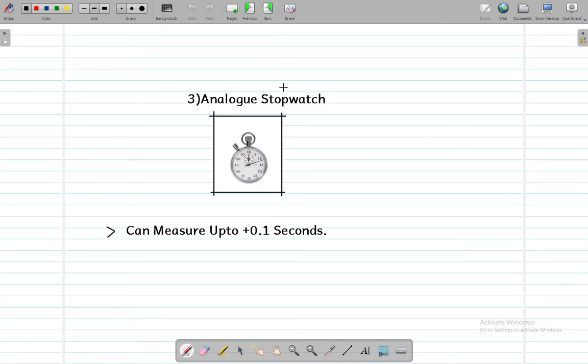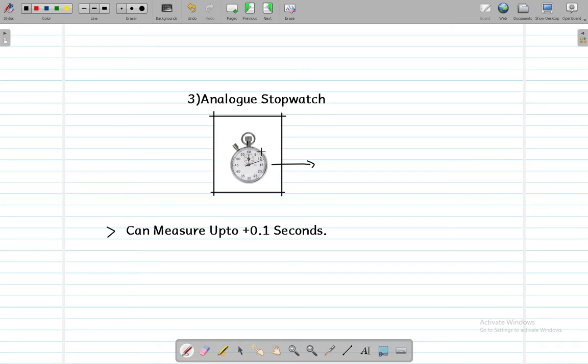Moving on to our third device, which is the analog stopwatch, which you must have seen in most of the films which are related to race cars, naming Ford versus Ferrari and all these films which are related to racing and stuff. These watches are mostly used for measuring time in seconds.